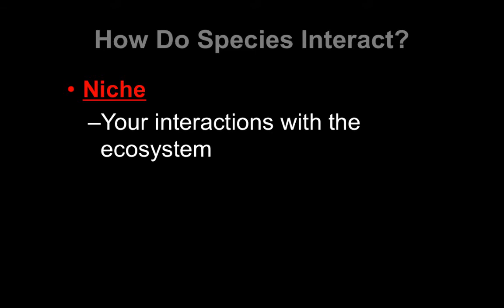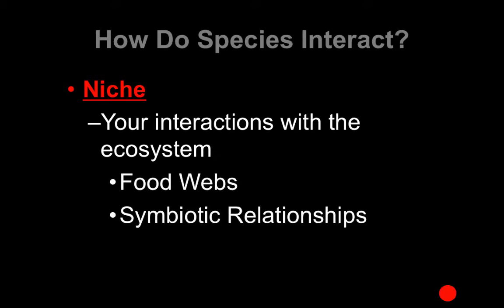Then let's look at how species interact within this. Again, this should be a review, but how you interact with your ecosystem is called your niche. In other words, how do you fit into the food web? What are the symbiotic relationships that you have with other species in your ecosystem? What is your role within the ecosystem? All of that is your niche.